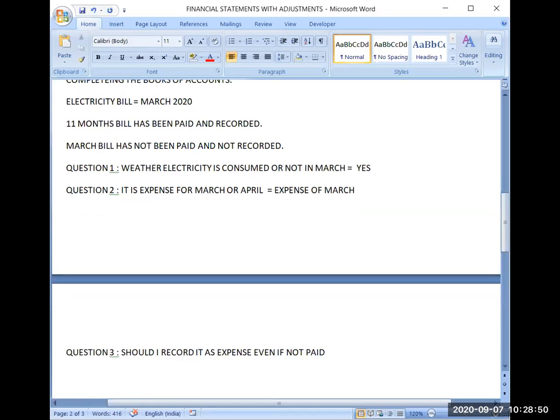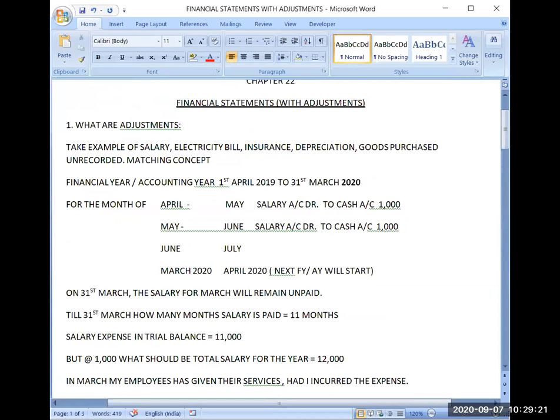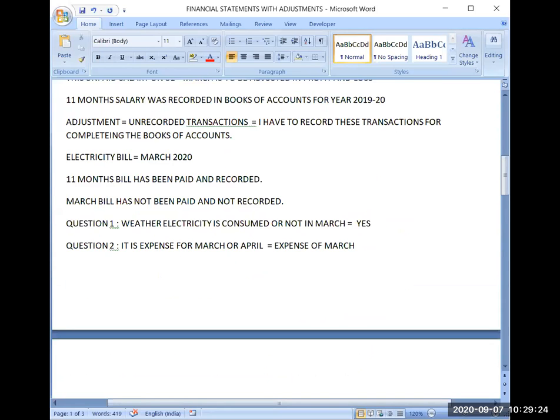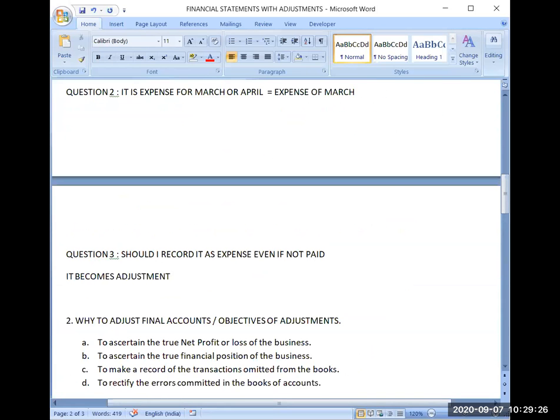It becomes an adjustment, because I have to record it, and it remains unrecorded and unpaid. Yes, very good. We will be adjusting it in the profit and loss account. So this is all about the meaning of adjustment that we have discussed in this particular lecture. Next class we will be discussing it further.